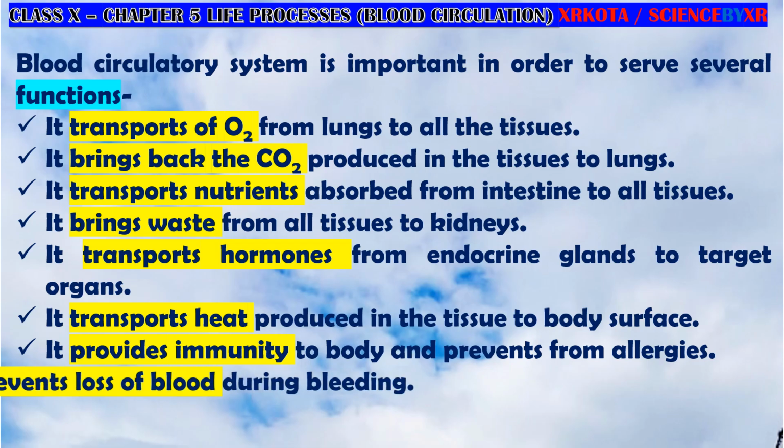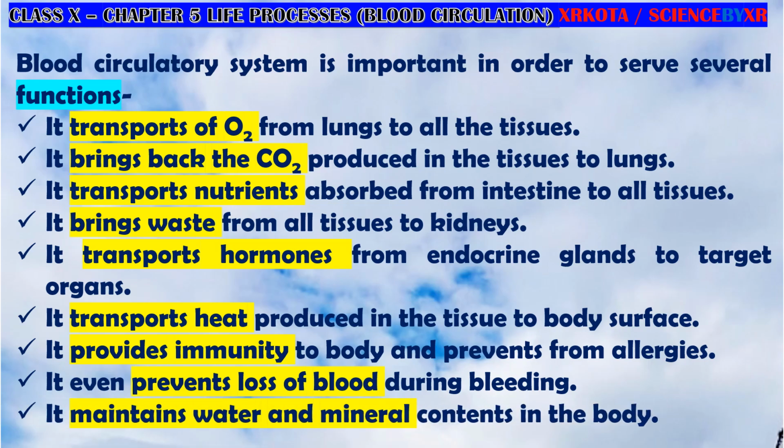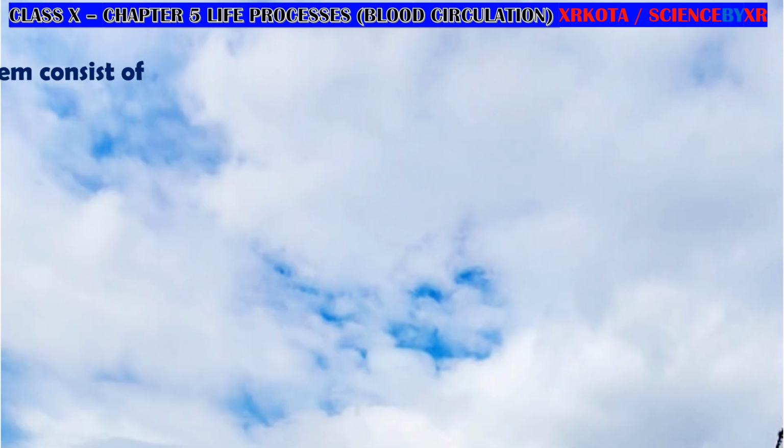The next is that it even prevents us from loss of blood in case of bleeding. Okay, so all these are the various functions of the blood, and it also provides water and minerals to each and every cell. So these are almost 1, 2, 3, 4, 5, 6, 7, 8, 9 functions of blood. Okay, so let us go ahead.